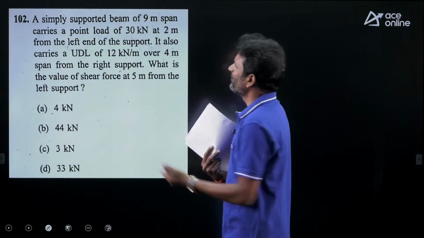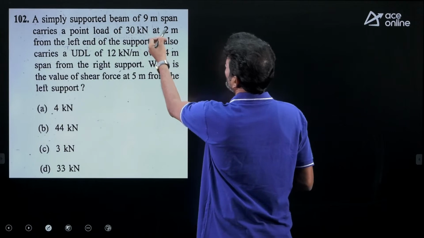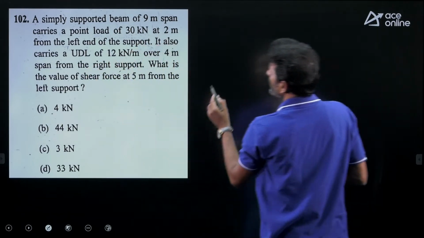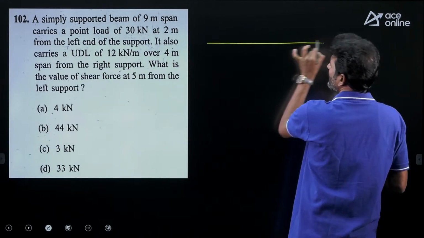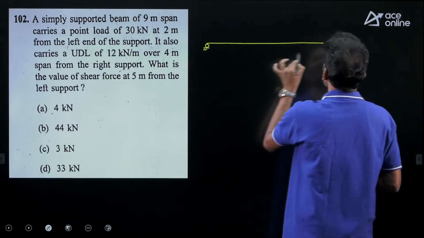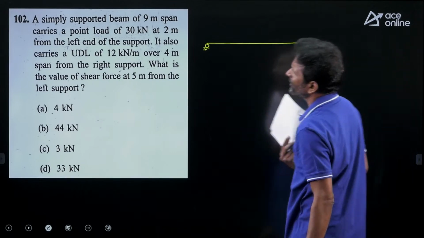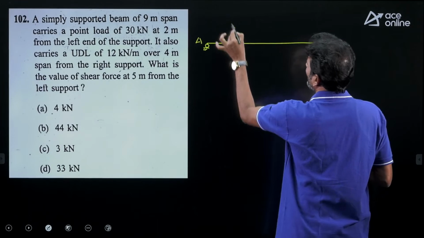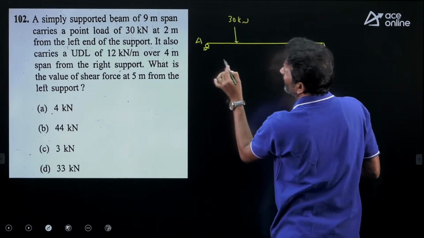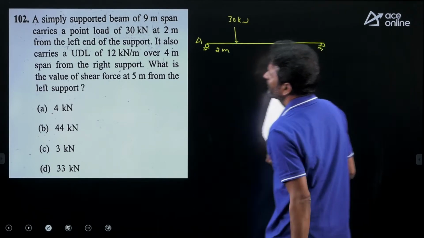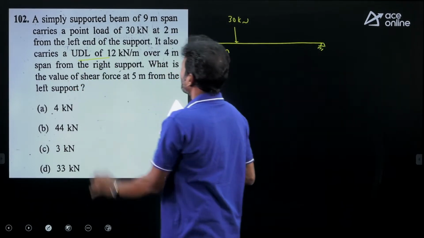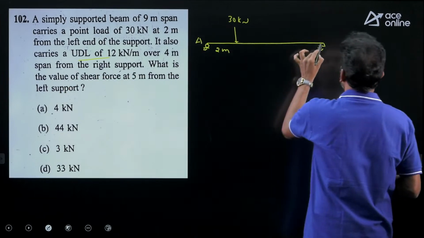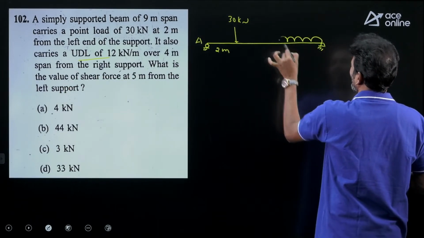Again it is SFD and BMD. A simply supported beam of 9 meters span carries a point load of 30 kilonewtons at a 2 meter distance from the left support. Given beam is a simply supported beam, total length of the beam is 9 meters. Let us mark this as A. Here we have one point load of 30 kilonewtons at a distance of 2 meters. It also carries a UDL of 12 kilonewton per meter over 4 meter span from the right support. So a partial UDL we are observing.